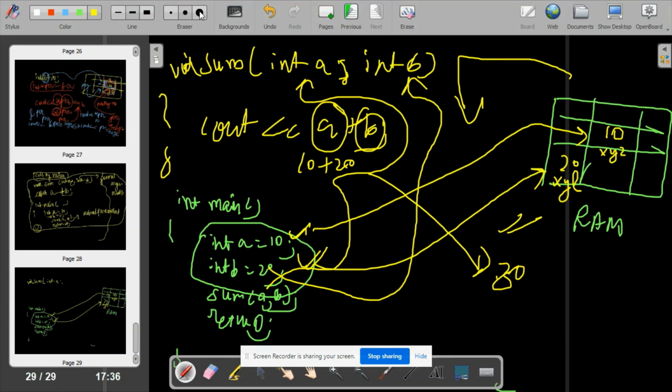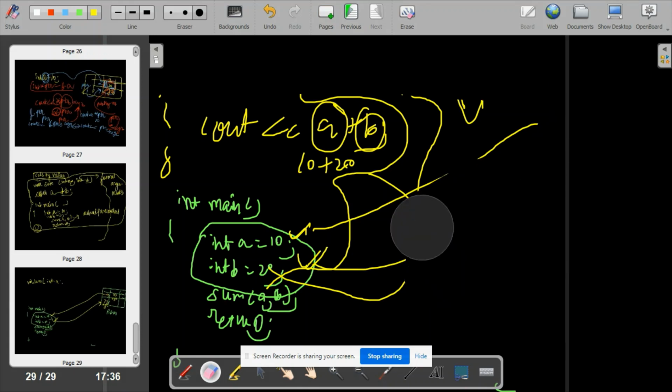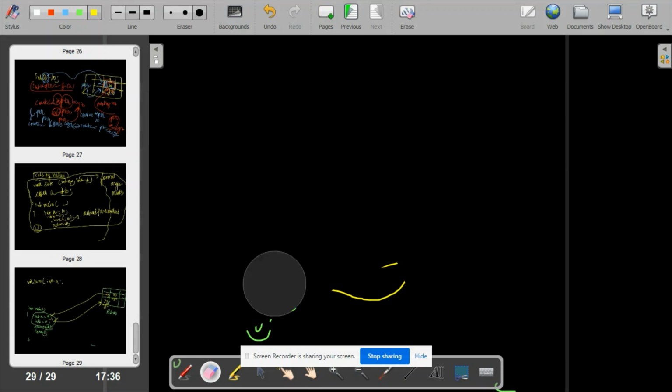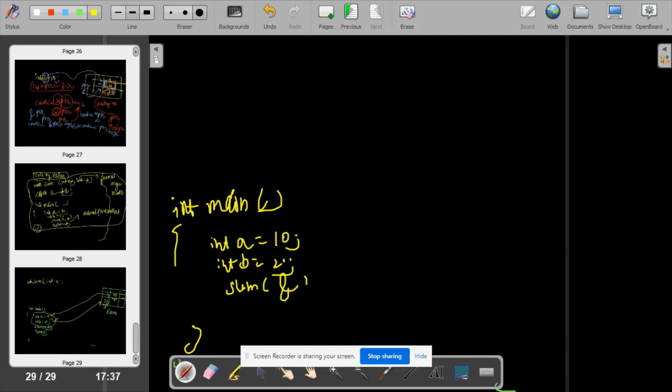Now let me erase it off to explain how things work in call by reference. I am sure you're clear with call by value. This is known as call by value because values are passed. Let us take some example. Int main, int a is equal to 10, int b is equal to 20, calling sum with address of a passed, address of b passed, and return 0.